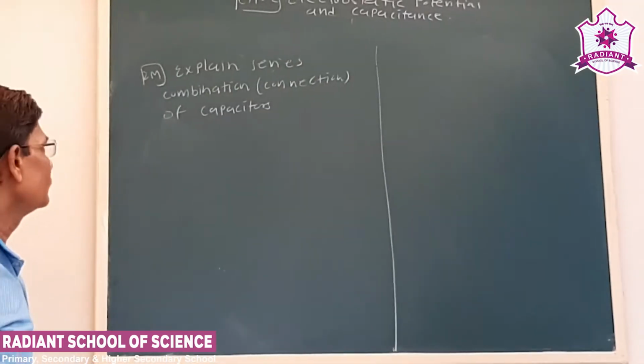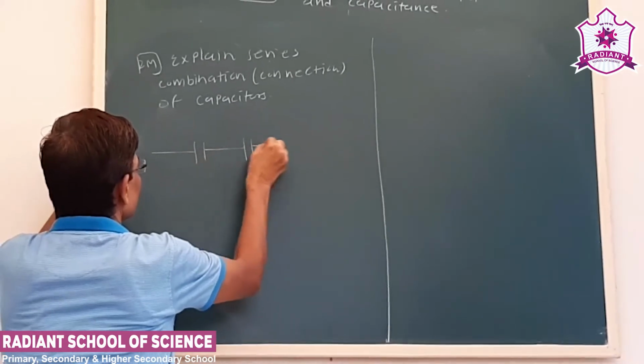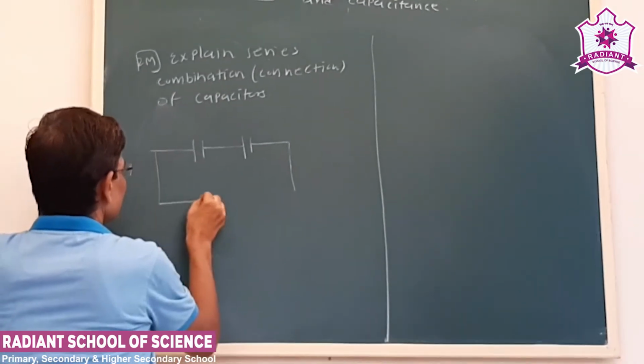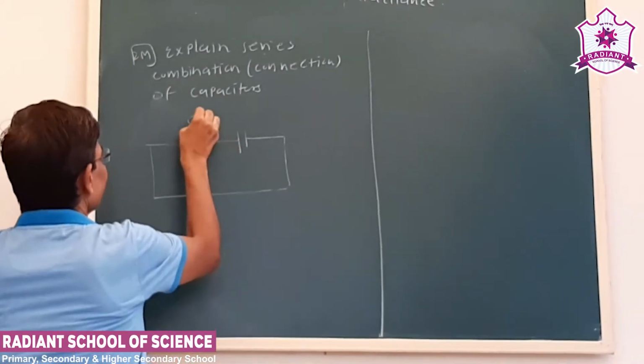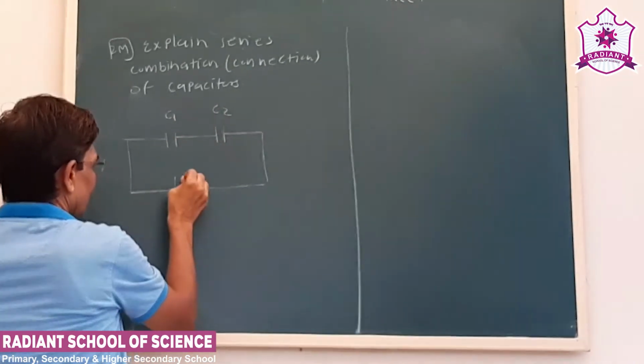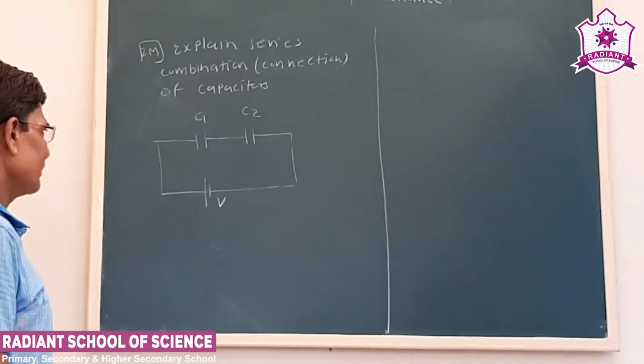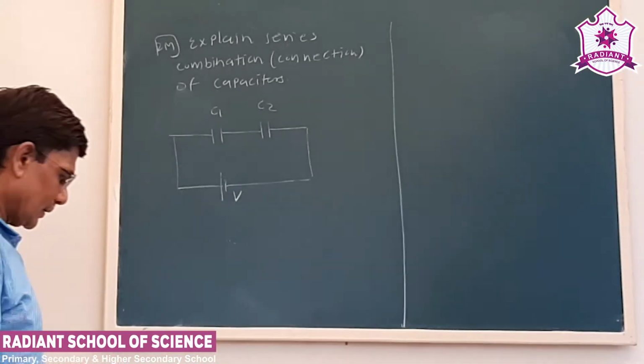Okay, now see, let us say two capacitors of capacitance C1 and C2 are joined across a battery of voltage V. Now see what we have to remember here.